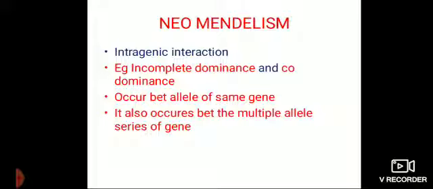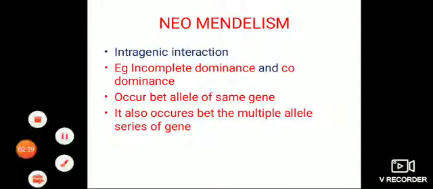Suppose three pea plants are completely tall, so one is homozygous, two are heterozygous, but all three are tall. So how to find out which is homozygous and which is heterozygous? We have to cross these F2 plants with the recessive parent only. So test cross is to know the unknown genotype of the F2 generation.